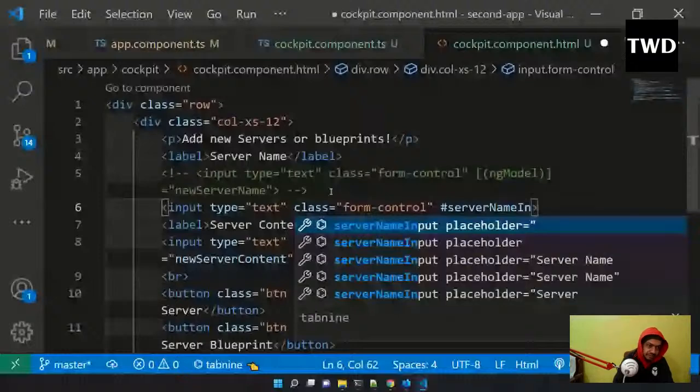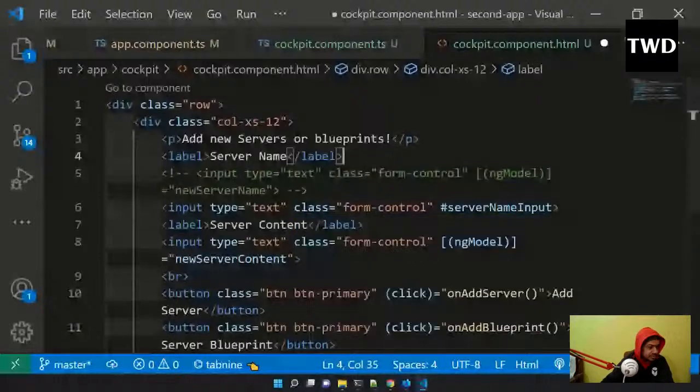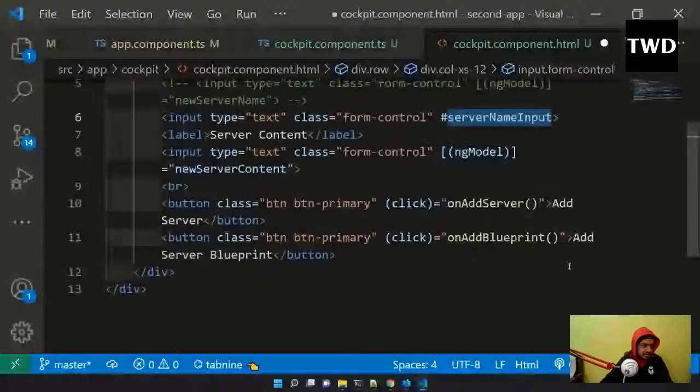So passing data from parent to child and child to parent is done. Server name input is there. Then here I will come, and on add server and on add blueprint I am going to add this.